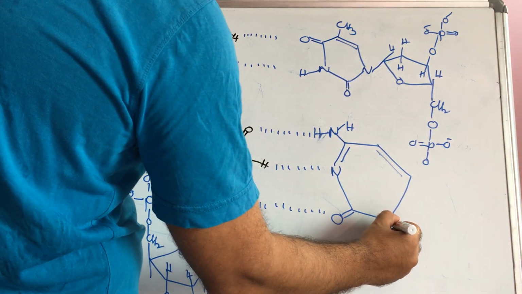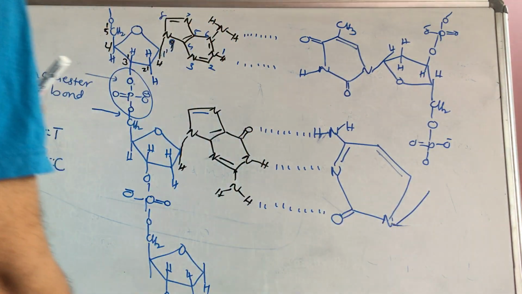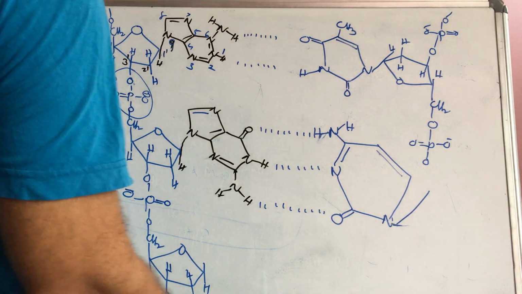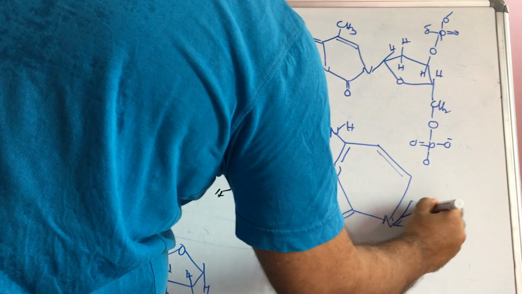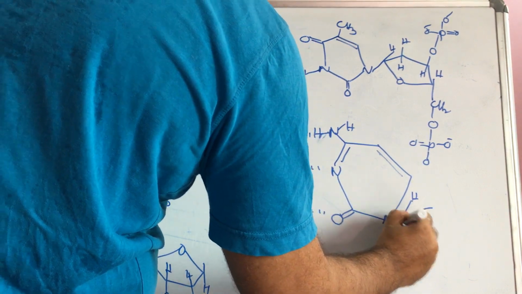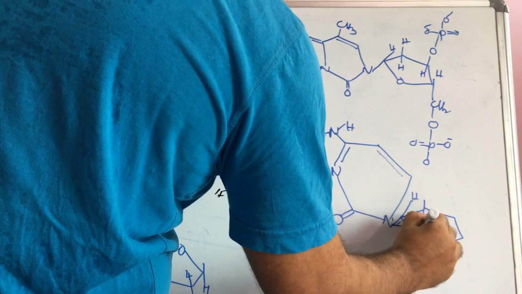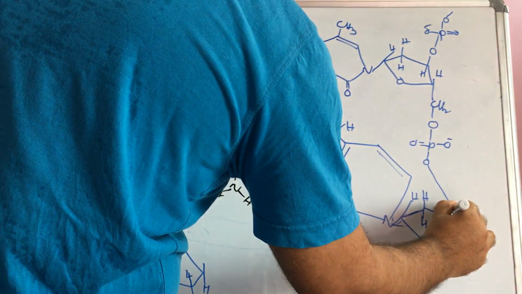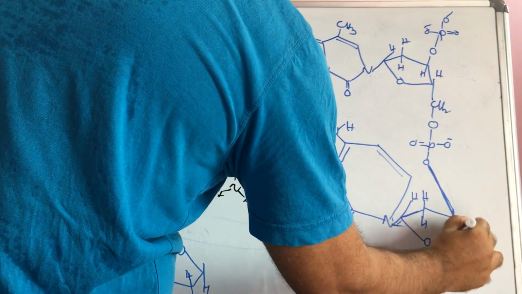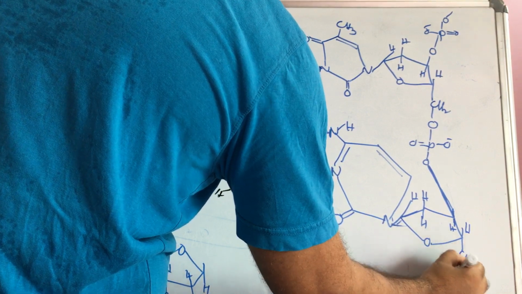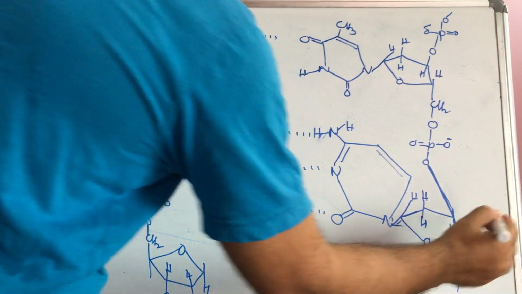When it is bonded with the pentose sugar, this will be written like this: H, H, CH2O, phosphate, and here a double bond O minus.